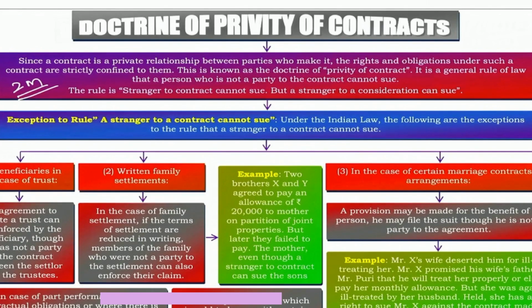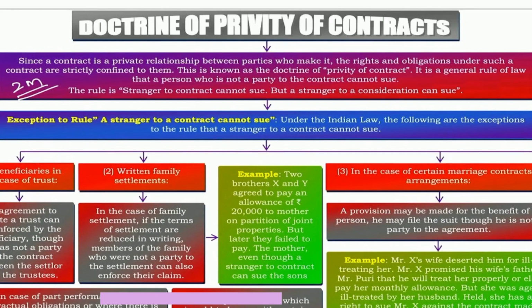Contract is a private relationship between the parties creating the contract. Repeat again, everyone: contract is a private relationship between the persons creating it. Point 1.